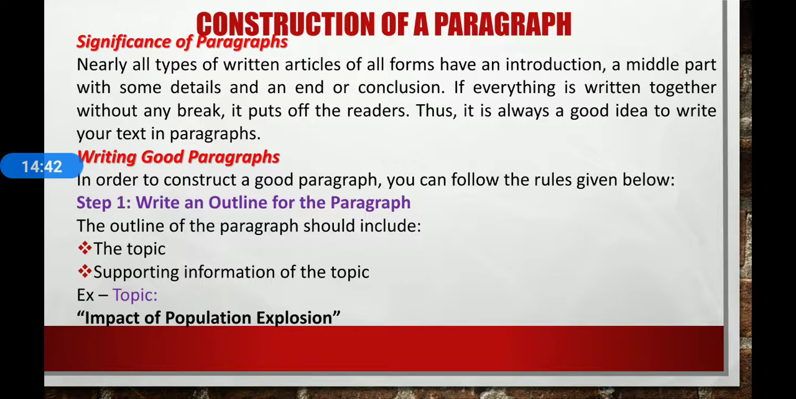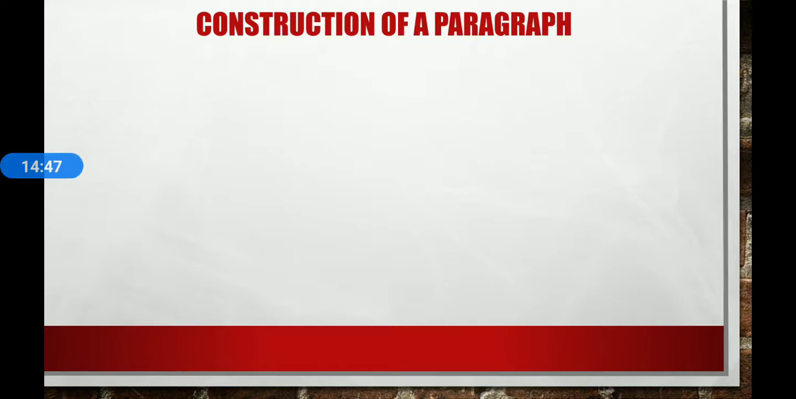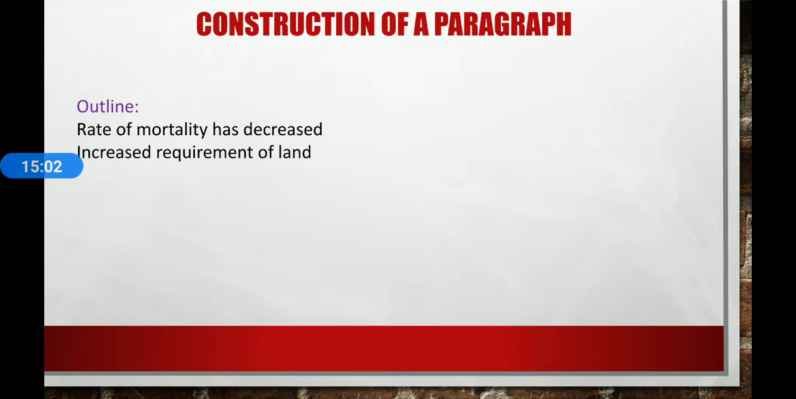So for this topic, we can first think about the outline. First one, the rate of mortality has decreased. That has caused a population explosion. Increased requirement of land is the second thing. If the population increases, they also require more land.